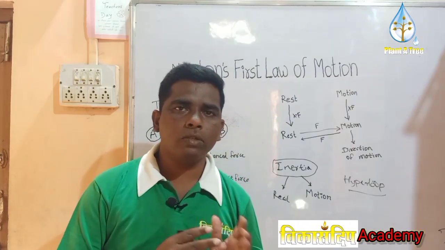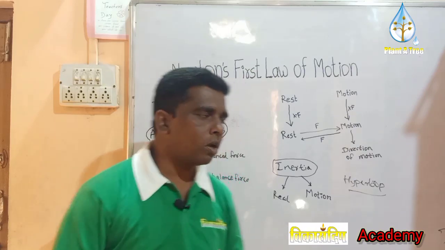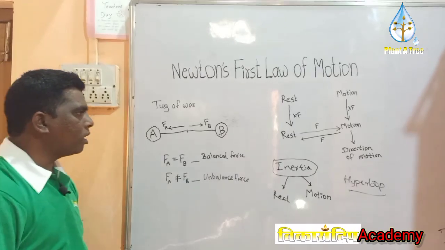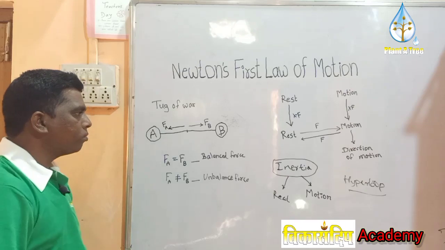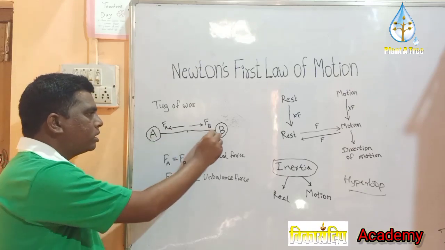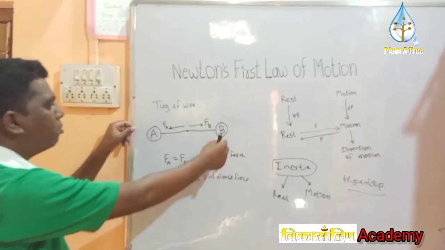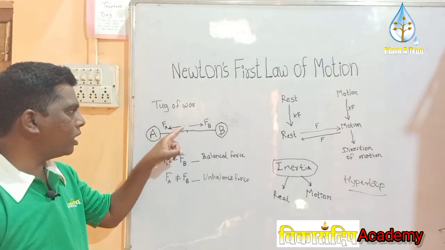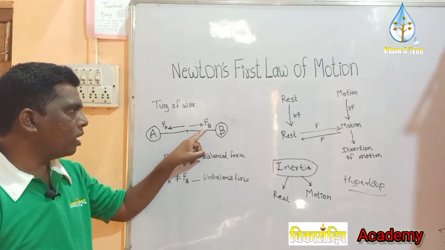So, what is meant by balanced force and unbalanced force? For that, we have to take an example of a tug of war. Tug of war म्हणजे रस्सी खेच. So in case of tug of war, there are two teams, team A and team B. A rope is given to them, the center point is marked, and they are asked to pull the rope from both the sides. When they are pulling the rope, the force exerted at A side is Fa and the force exerted at B side is Fb.